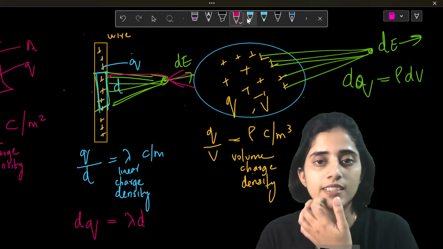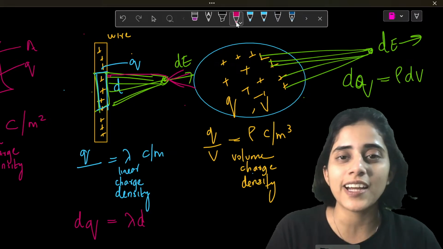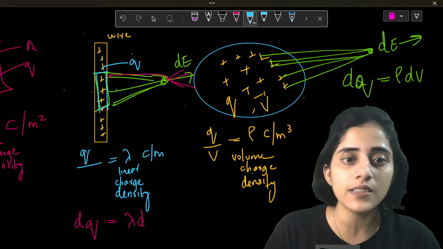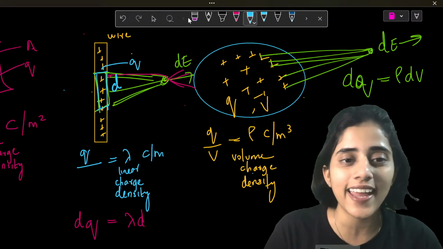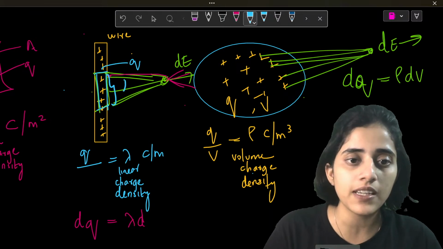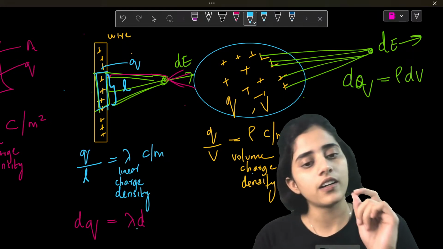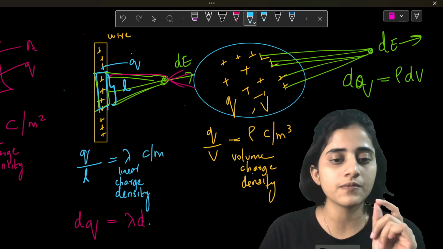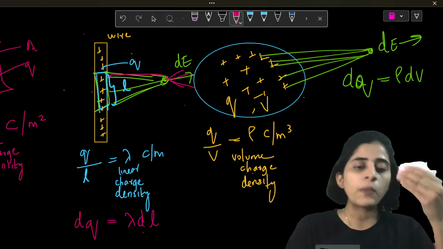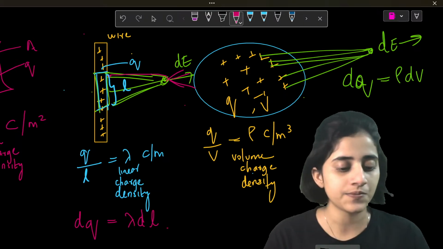Okay, if this is also d, then it will be difficult. So I will do one thing. I will make this L, because I can't put dd. It does not look good. So let this length be L. So Q by L is lambda, dL. Yeah. Okay. dq is equal to lambda dl.